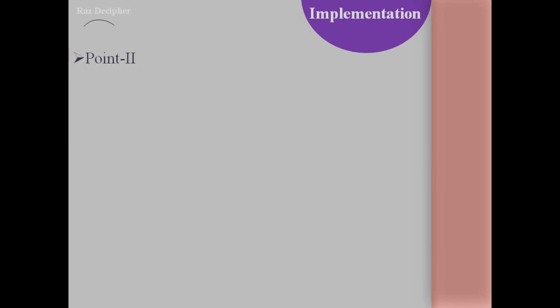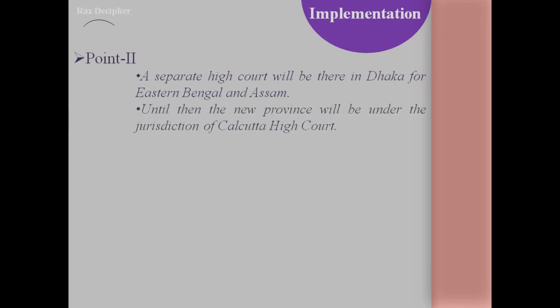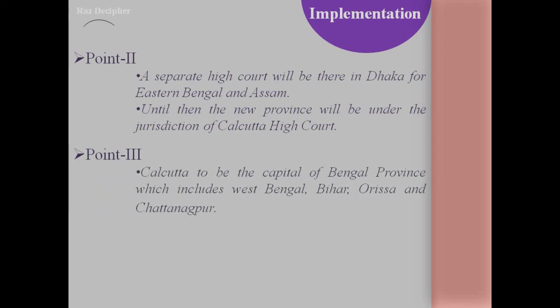Point number 2 was that a separate high court will be there in Dhaka for Eastern Bengal and Assam, and until then the new province will be under the jurisdiction of the Calcutta High Court. Point number 3, Calcutta will be the capital of the Bengal province, which includes West Bengal, Bihar, Odisha, and Chotanagpur.